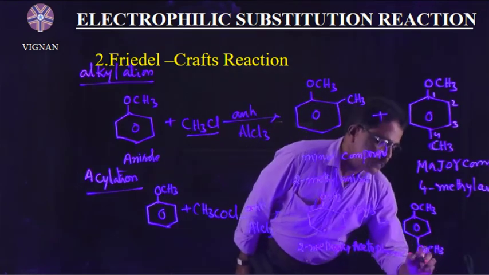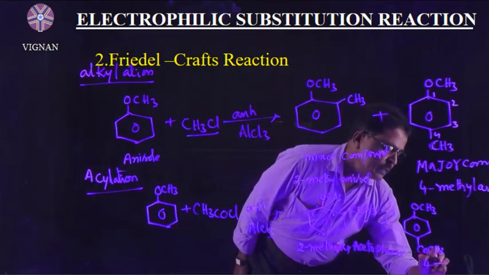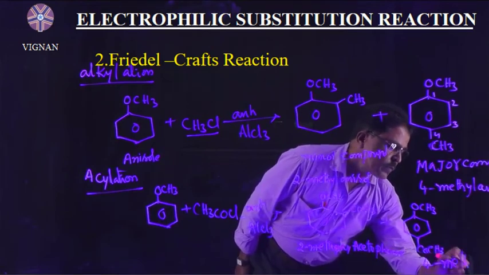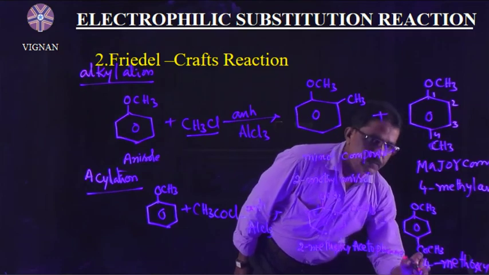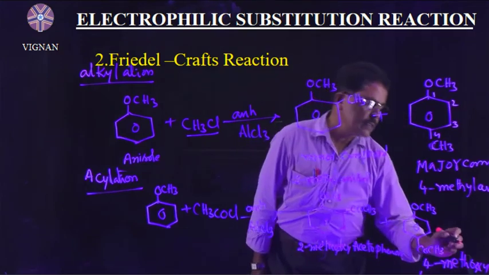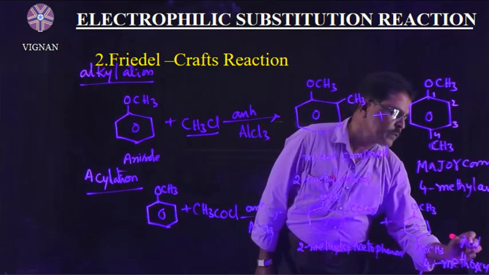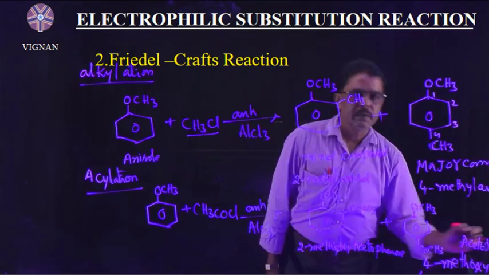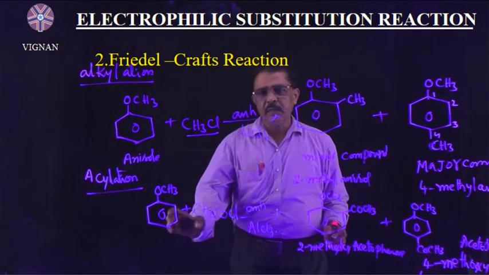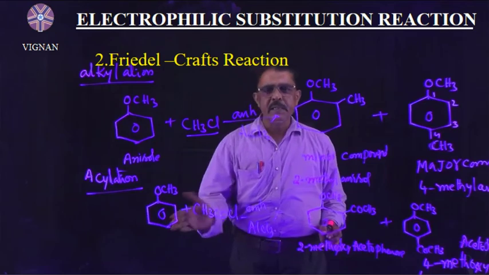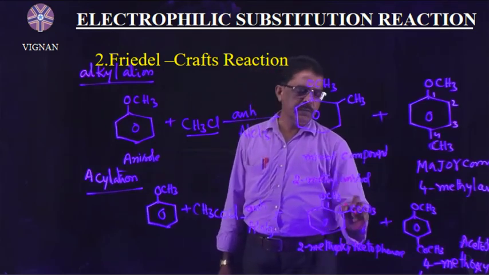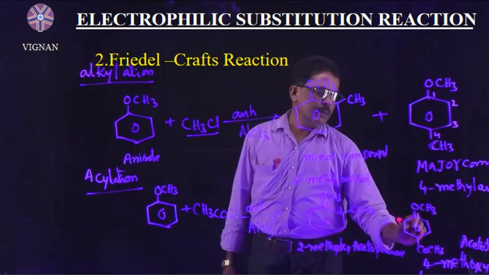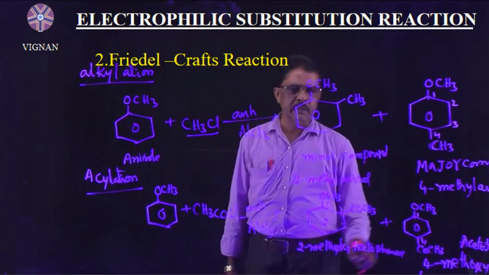Here this one is 4-methoxyacetophenone. Understand? So here the acetyl group is substituted at the ortho position, that means the 1-2 position, or the para position, the 1-4 position.